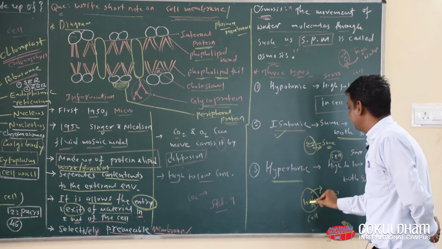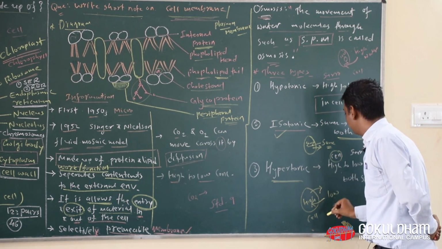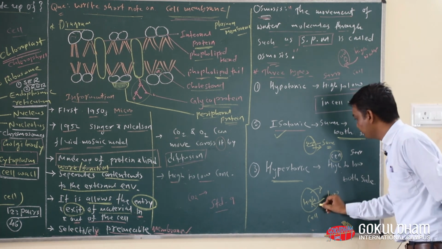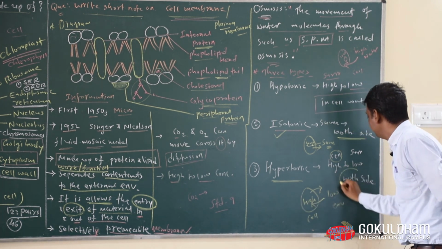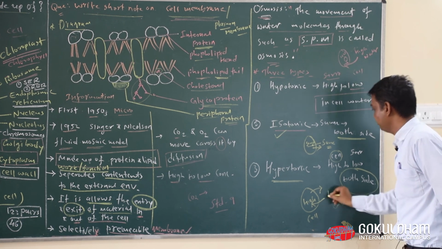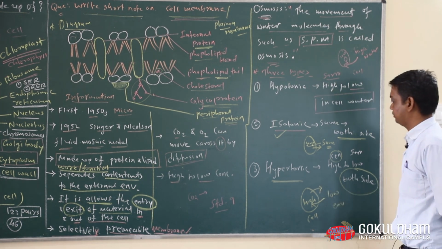So that is the reason we observe here water moves in both sides. That means it can go inside and also come outside.